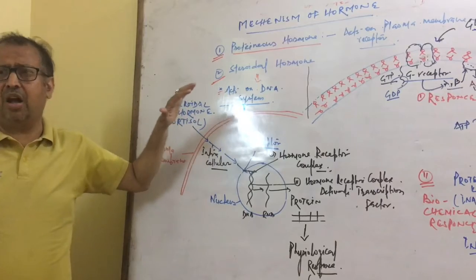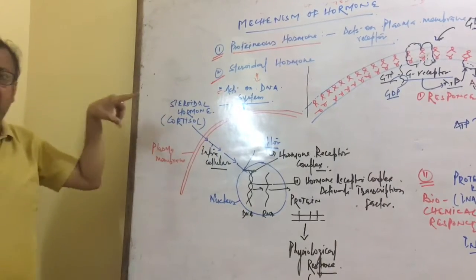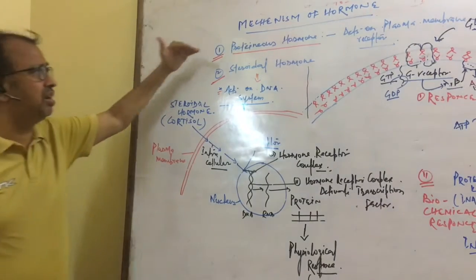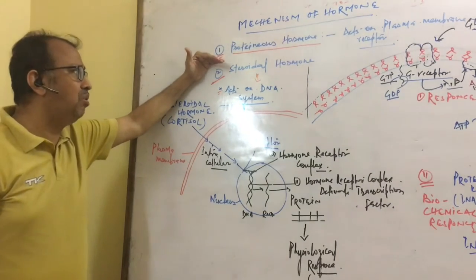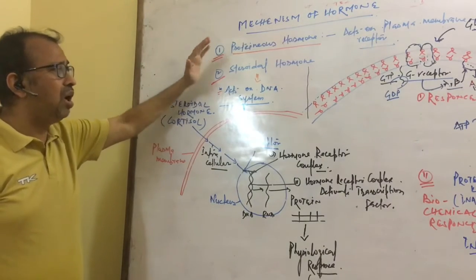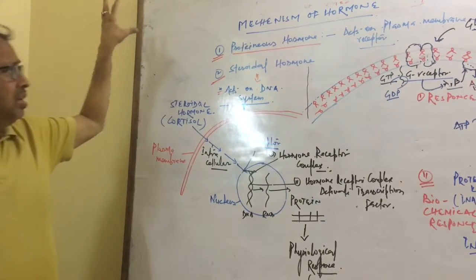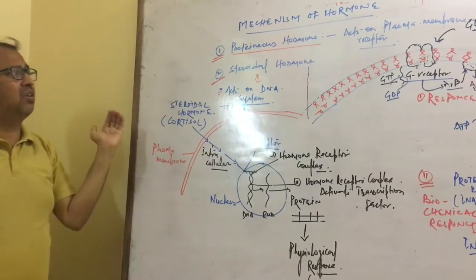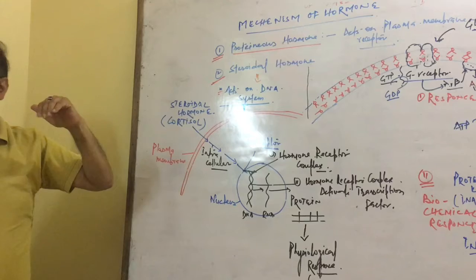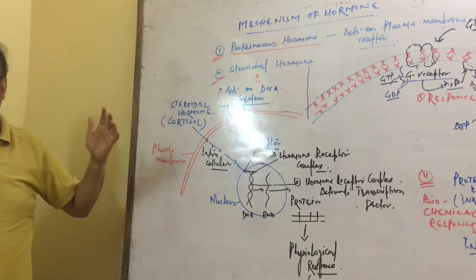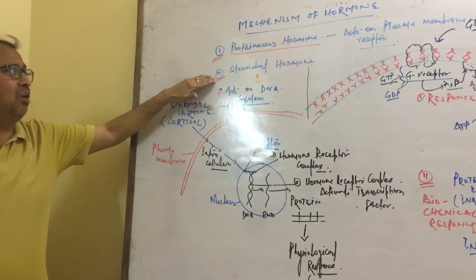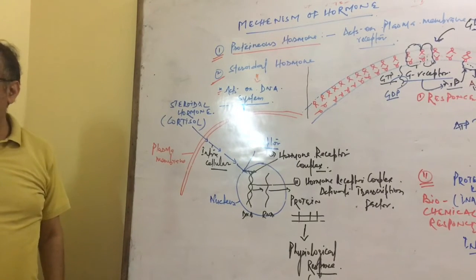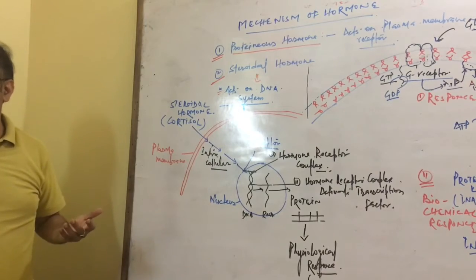There are various types of hormone, but mainly for the action of the hormone on the cellular receptor, there are two types. First is proteinous hormone, it might be peptide hormone, and second is steroidal hormone. So I want to know about proteinous hormone, how it acts on the cell receptor and what mechanism takes place, and about steroidal hormone, how it acts on the cellular receptor, how it penetrates the cells and activates the DNA system.